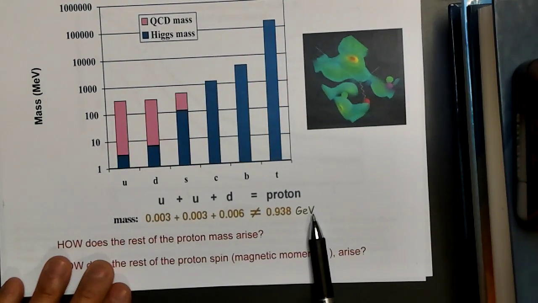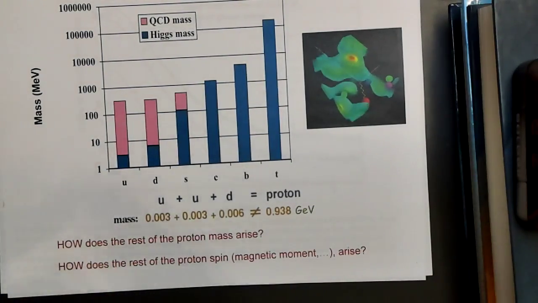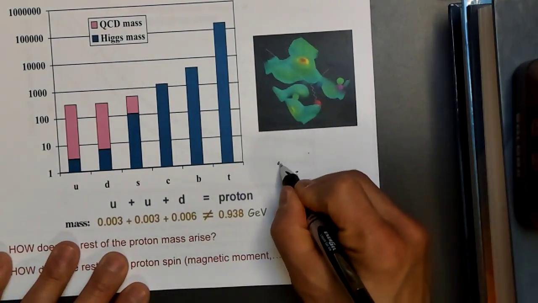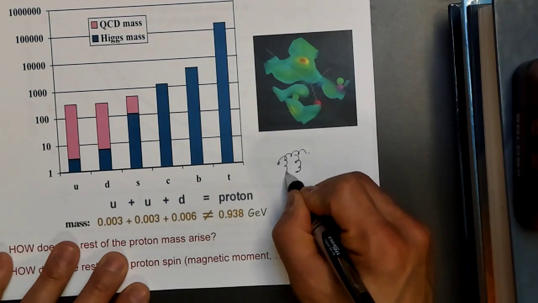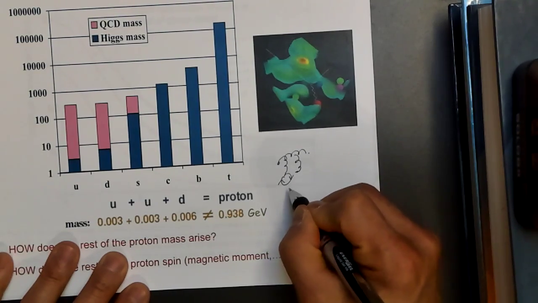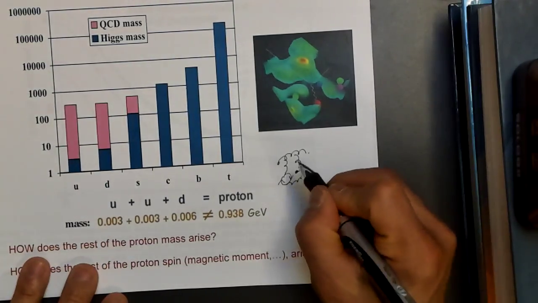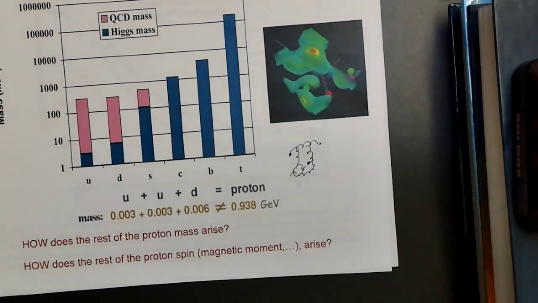So where does the rest of the mass come from? Where it comes from is actually all that gluon interactions between the quarks. Remember, I drew this picture. You have your 3 quarks, and then you have gluons doing all kinds of crazy things. You can also have a virtual pair production, and so these gluons are actually producing that extra mass.